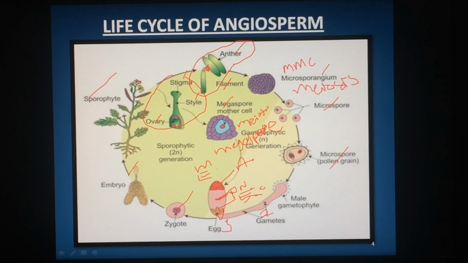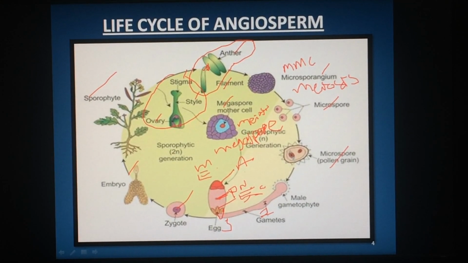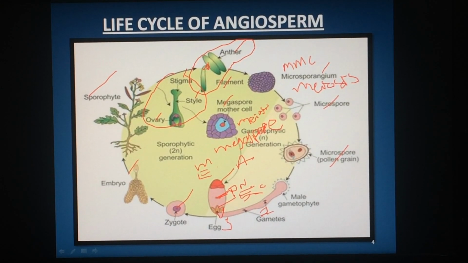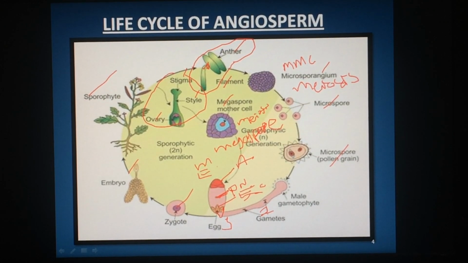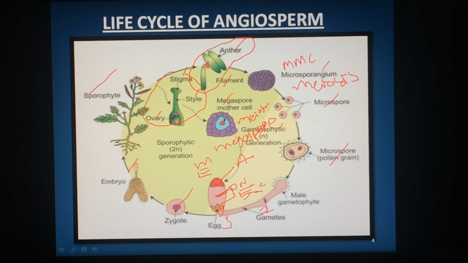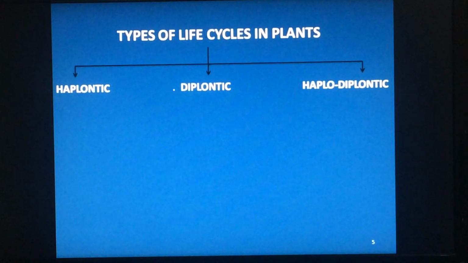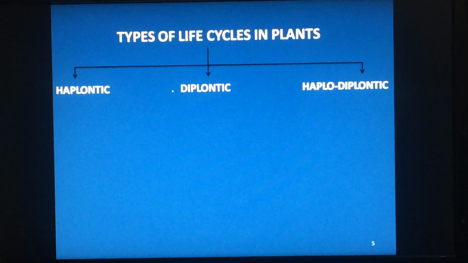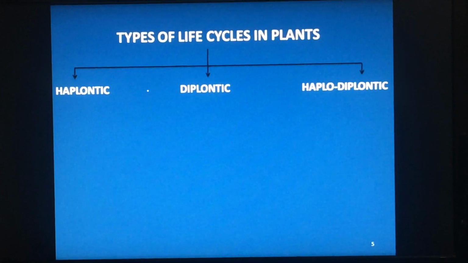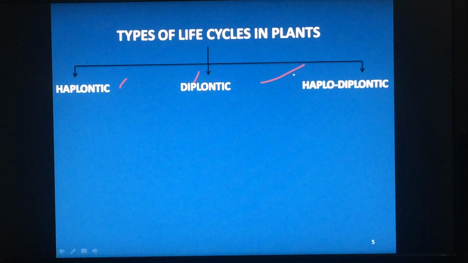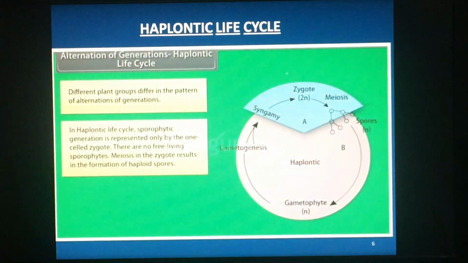See, here gametes are there. Those gametes will produce sporophyte. Wherever gametes are there, the gamete producing plant body is gametophyte. That gametophyte produces sporophyte. Sporophyte produces gametophyte. This is what is called alternation of generation. In the pattern of life cycles, three types we can see: haplontic, diplontic, haplodiplontic types.